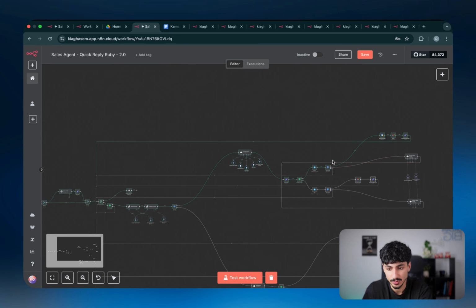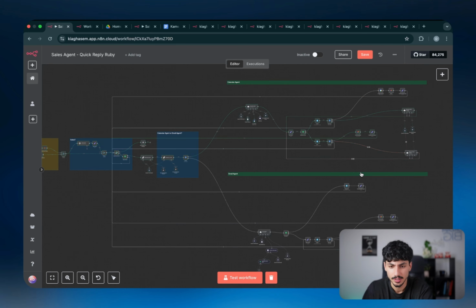But I think in case you guys want to modify it, it's important for you to understand everything. So I wanted to make it both educational and also give you the template. Now, with that being said, I'm going to run one more demo, and this demo is actually going to go down to the email agent just so I can show you guys exactly what's happening when it actually goes down to the email agent instead.